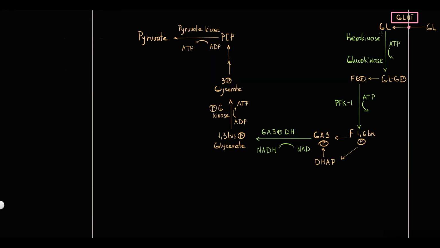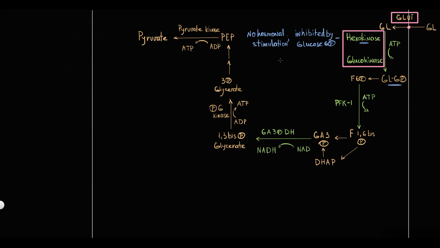Glycolysis itself is regulated on 2 stages. On the initial stage, the rate of glycolysis is regulated by hexokinase and glucokinase. Hexokinase is inhibited by glucose 6-phosphate, which is the product of the reaction that is catalyzed by hexokinase, and it is also important that hexokinase cannot be stimulated by hormones, so insulin has no effect on hexokinase.